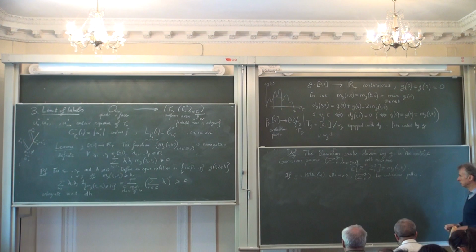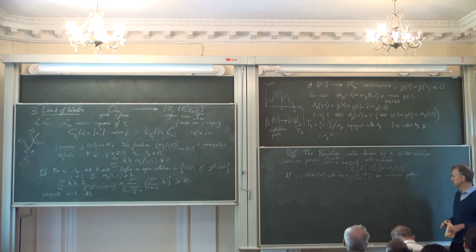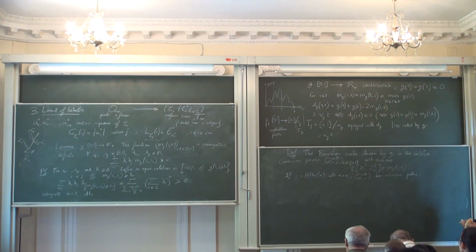Just use the classical Kolmogorov lemma. You can very easily bound the moments of increments of Z_g. Or you can use more elaborate things about Gaussian processes, of course.